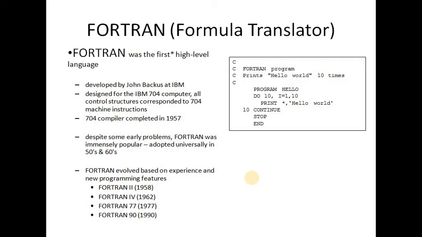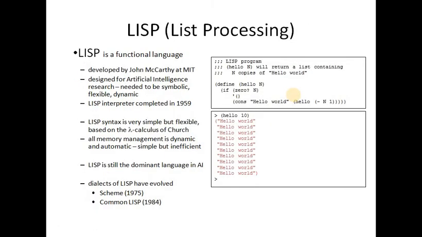Now examples of syntax. Fortran, the formula translator, is a high-level language developed by John Backus at IBM. We can see the actual syntax in Fortran programming; we are just executing the hello world program. This is the syntax of Lisp, list processing.